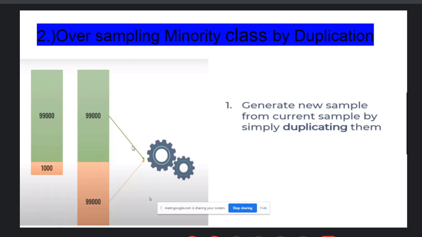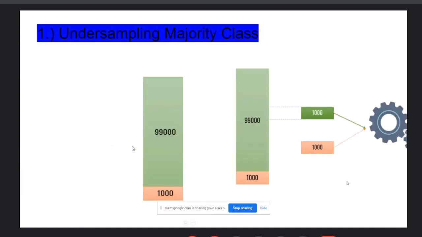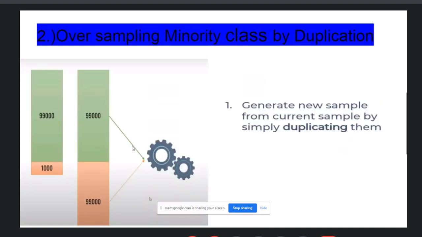So it's all about the oversampling. You just increase the number of samples, right? Generate new samples from the current sample by simply duplicating them. What is undersampling? Reduce the sample. What is oversampling? Increase the sample, or duplicate, just copy and paste kind of thing. It's all about the oversampling.